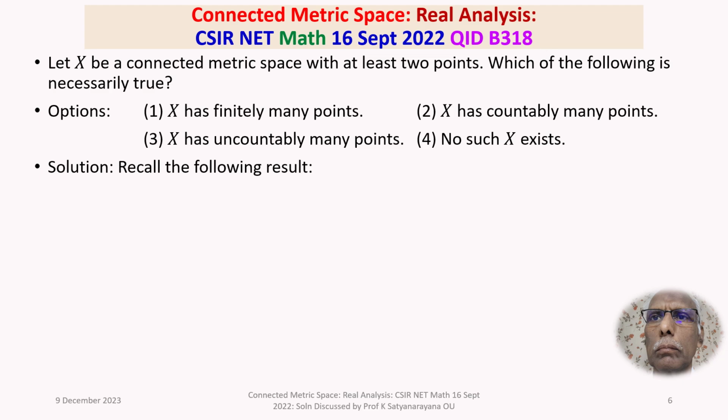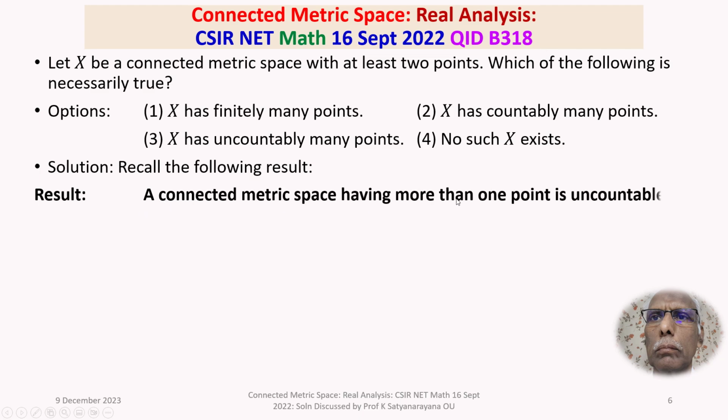We recall the following result. A connected metric space having more than 1 point is uncountable. Then out of these 4 options, option 3 is true.